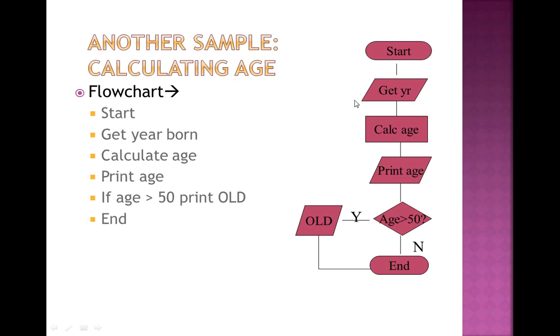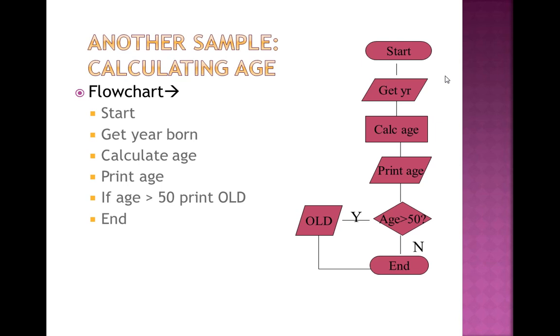This is how we can use the flowchart. First of all, it says start. If I have to get the year, that is taking the input, so that is represented by a parallelogram. Then calculate the age, that is processing, denoted by a rectangle. Then print the age, that is denoted by a parallelogram, because this is the output.